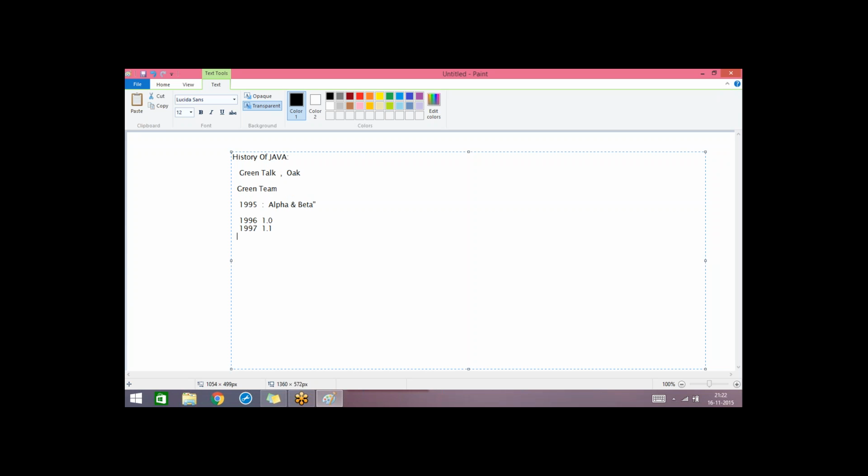In 1998, the 1.2 version came with some latest features.